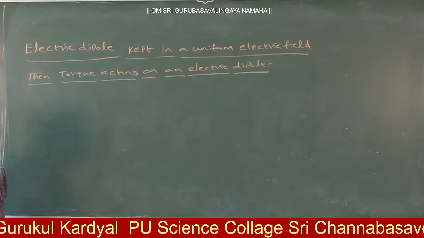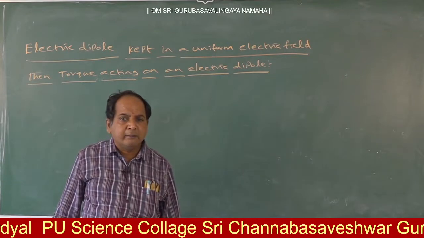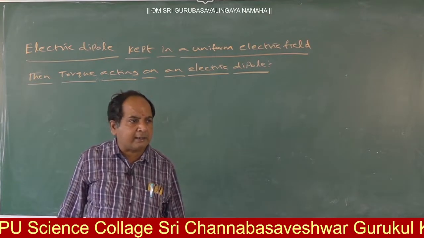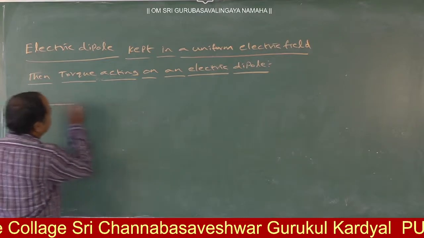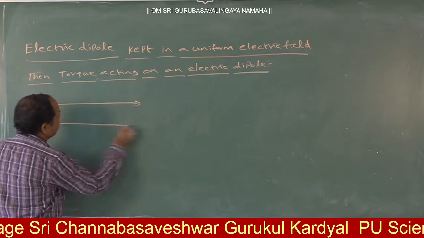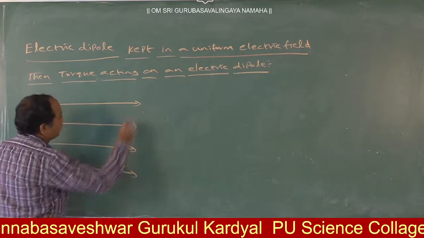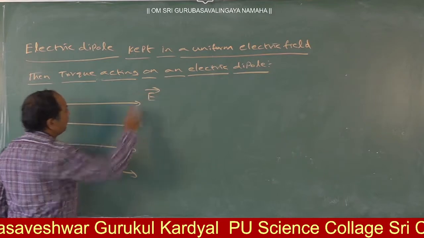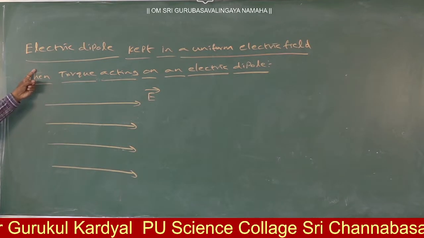Uniform electric field means what about the electric field lines? How are the electric field lines in a uniform electric field? Straight lines parallel to each other. So this is considered a uniform electric field. Here we keep one electric dipole.